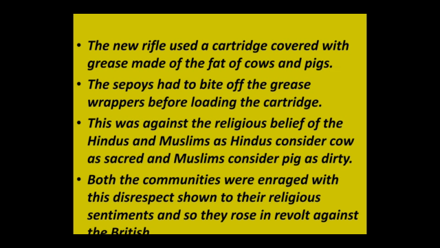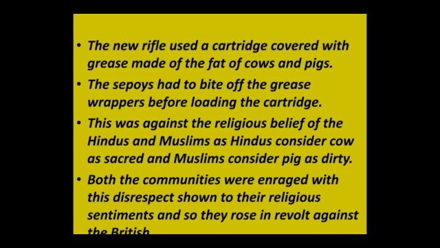Now these Britishers went on to introduce these new rifles which had this greasing made particularly of the fat of cows and pigs. This is what led to the anger among the Hindus and the Muslims in India. Why did they particularly introduce such rifles which had the grease of cows and pigs? It hurt the religious sentiments of the Hindus and Muslims in the army.